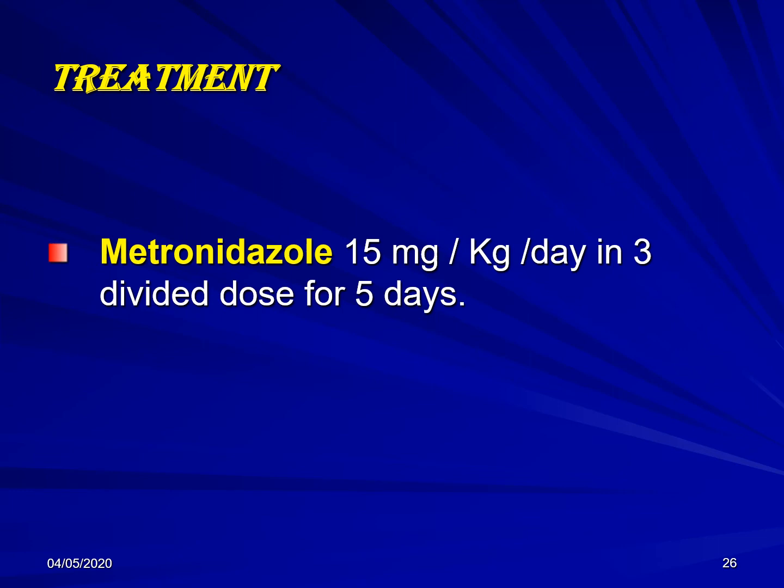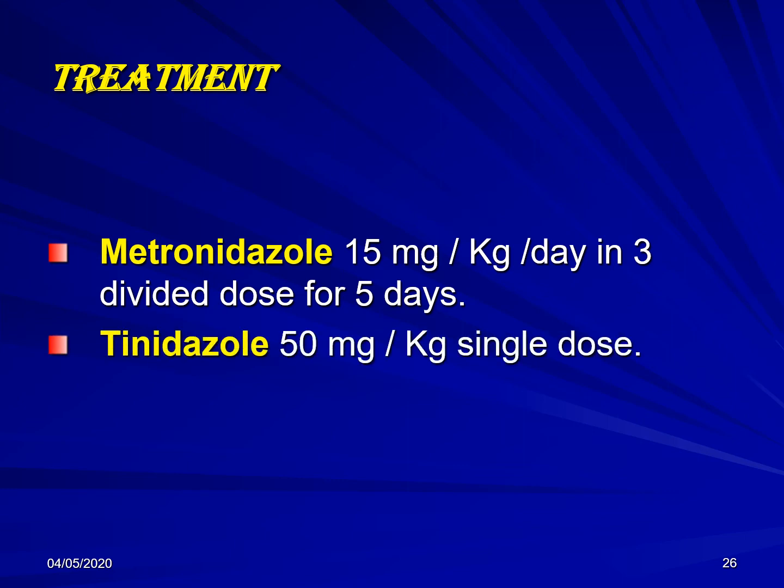In the treatment, the drug of choice is metronidazole 15 mg per kg per day in 3 divided doses for 5 days, or tinidazole 50 mg per kg single dose. These 2 drugs can be used for the treatment of giardiasis.